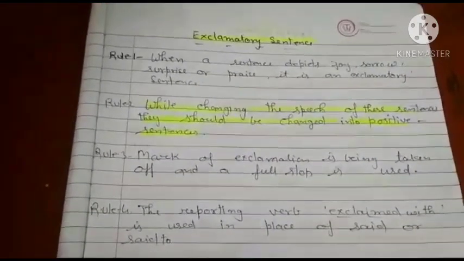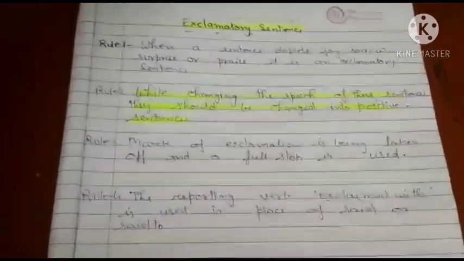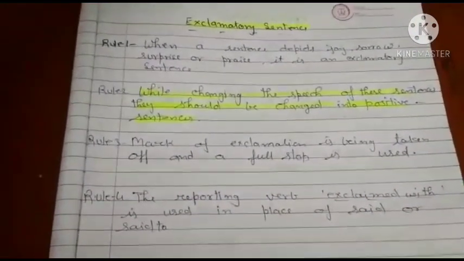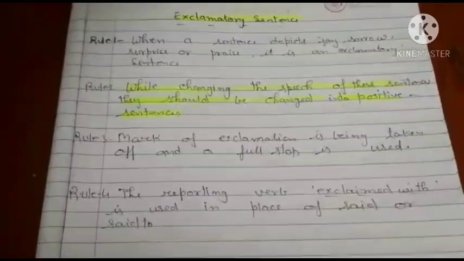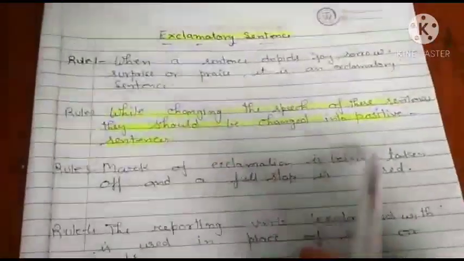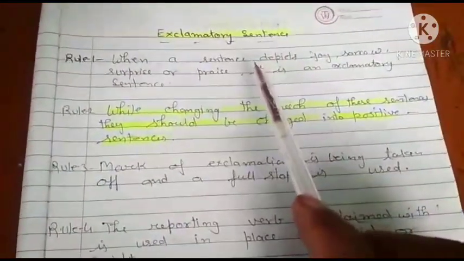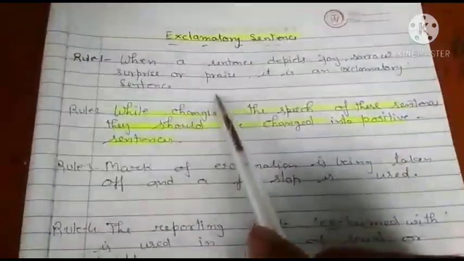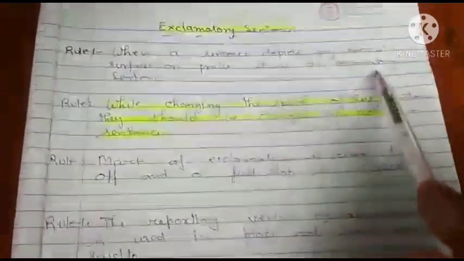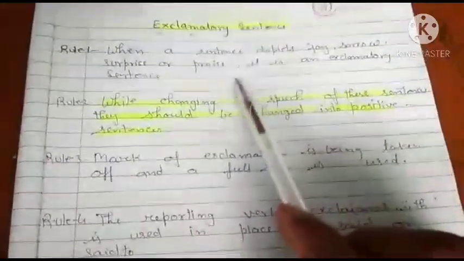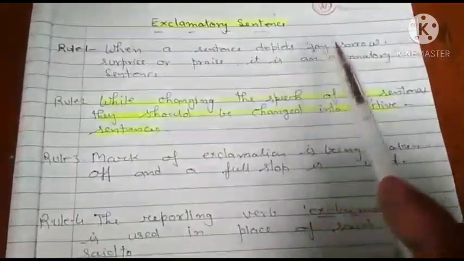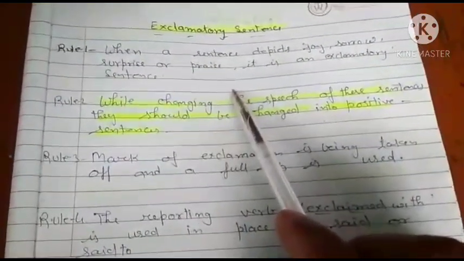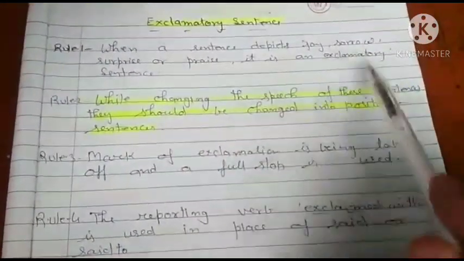Hello class. Good afternoon. Today I will start to explain exclamatory sentences. Okay. In exclamatory sentences, now look rule number first. When a sentence depicts joy, sorrow, surprise or praise, it is an exclamatory sentence. Means the sentences which depict joy, sorrow, surprise or praise, then we can say this is exclamatory sentence.